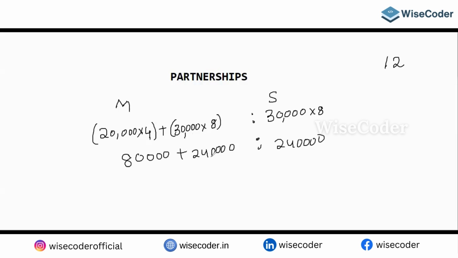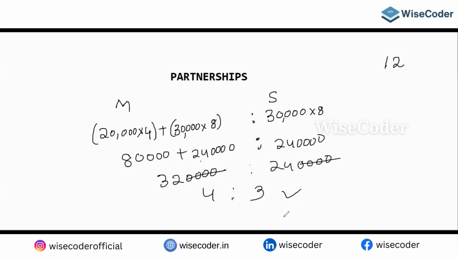So 80,000, if I add 24 plus 8, that will give you 32. 32 here and 4 zeros. So the 4 zeros are going to be cancelled. 8 fours are, 8 threes are. So the ratio is 4 is to 3.